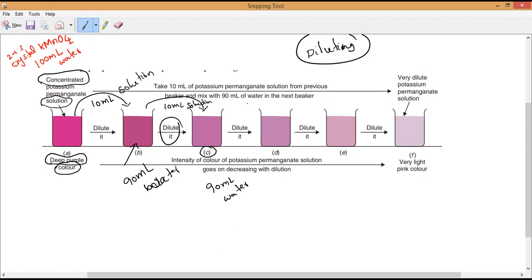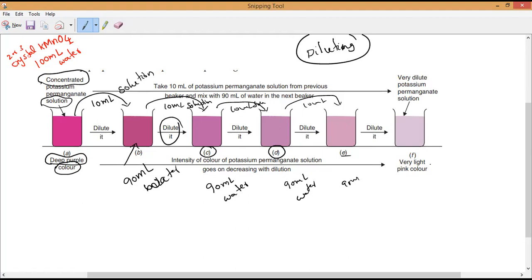Concentration of diluted acids is the similar way. So, diluting. Now the next beaker, beaker D. What are we going to do? Take 10 ml solution. Again, 90 ml of water we have to take. Then take 10 ml solution. So now you can see again 10 ml solution and 90 ml of water. Like this, you can keep on adding. See, I have done 1, 2, 3, 4, 5, 6 stages now in total.